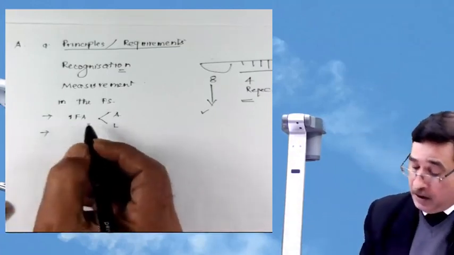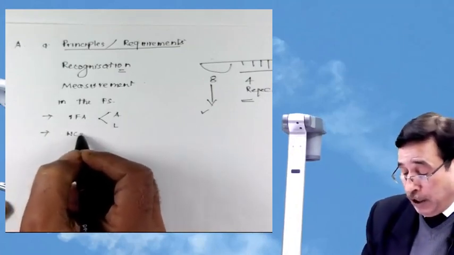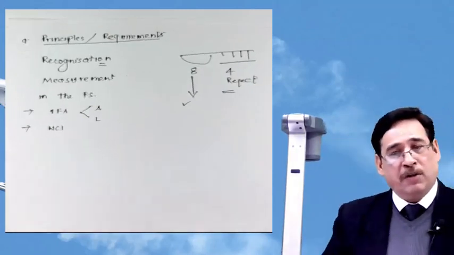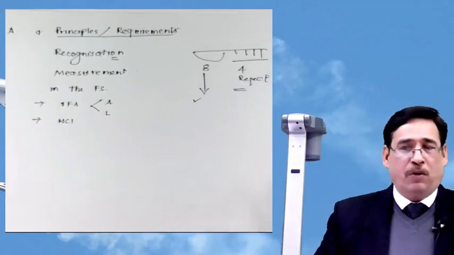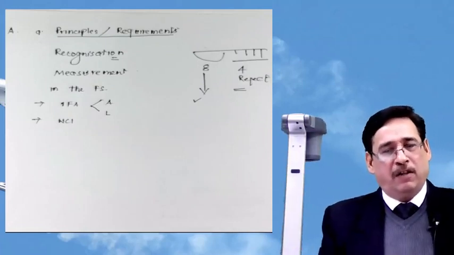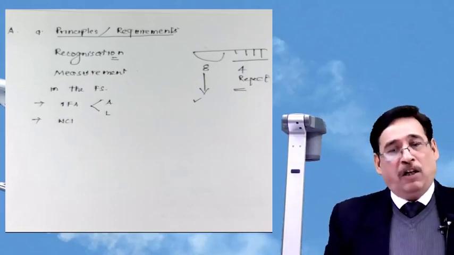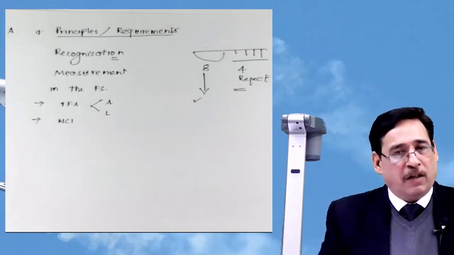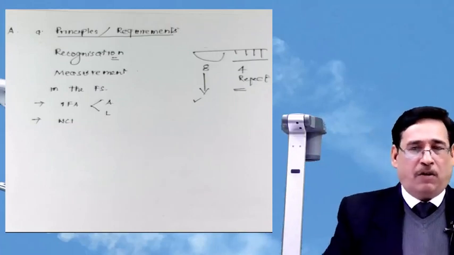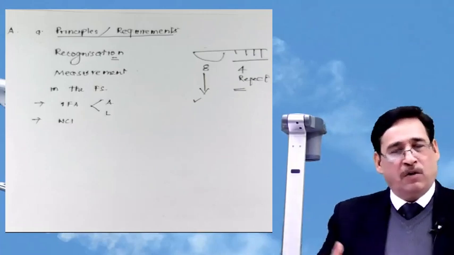Correct? Second, the standard also says that we need to recognize non-controlling interest. What is this non-controlling interest? You are very well familiar with this word. Do you remember you used to do a chapter by the name of holding companies? You have done it as per your earlier version of standards. Now holding company or consolidated accounts are covered by Ind AS 110 or IFRS 10. We will see that later on, but we have used this word non-controlling interest under consolidation so many times.